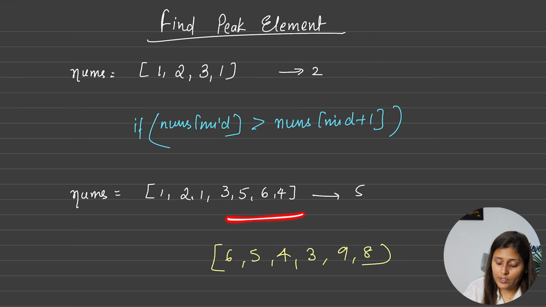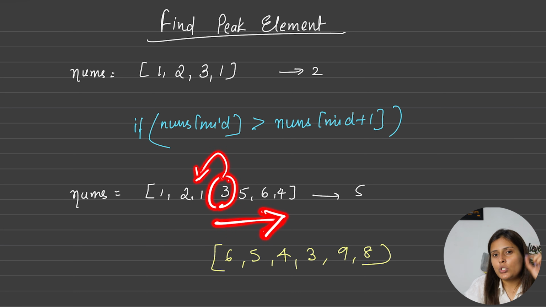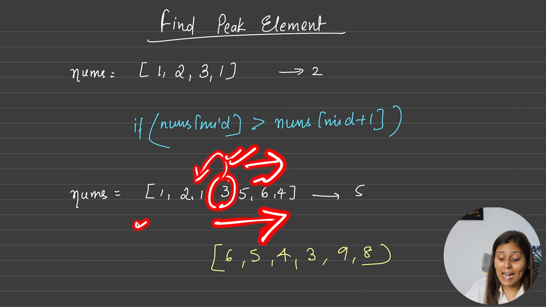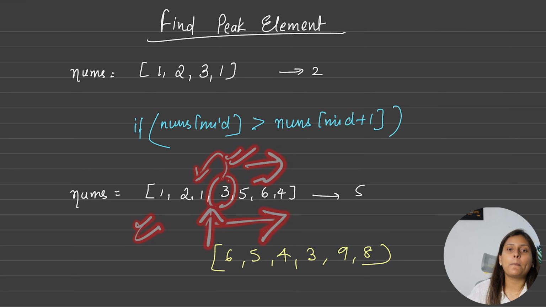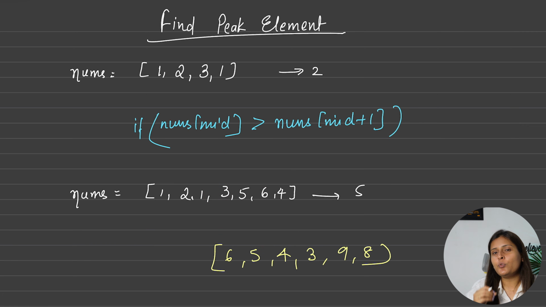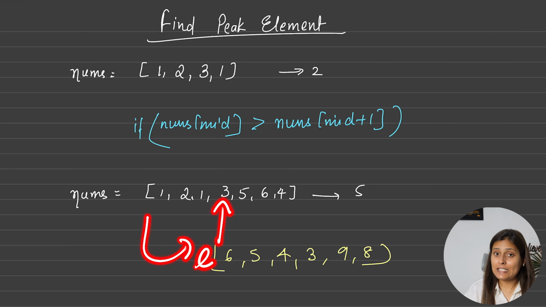Suppose the array of mid here, in this case 3, is greater than mid minus 1, yes. So now you can find the peak element towards the right side, saying 3 can also be the answer or anything towards the right side. So hence you have to put your left at exactly mid and not mid plus 1, because still you don't know that mid can be the answer also. So why leave this? So hence put your left pointer at the same mid.